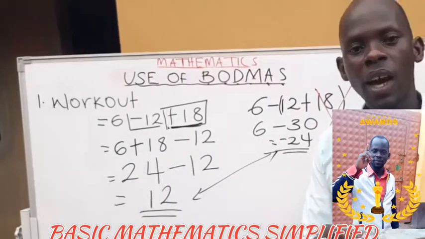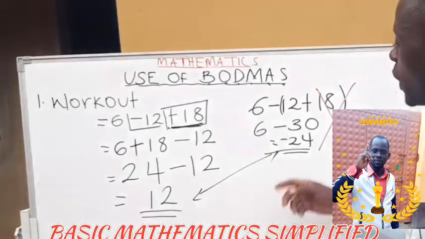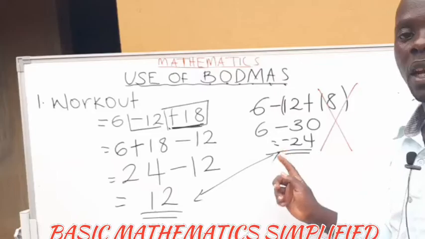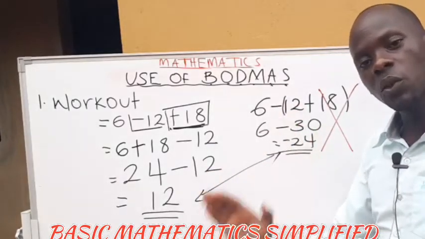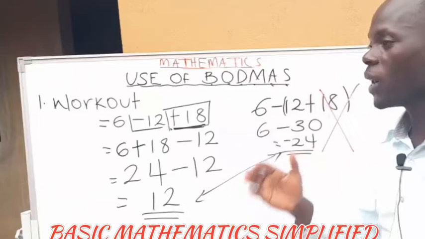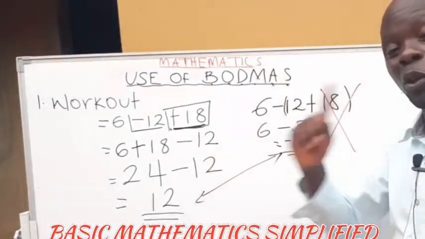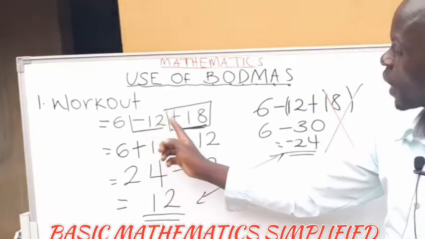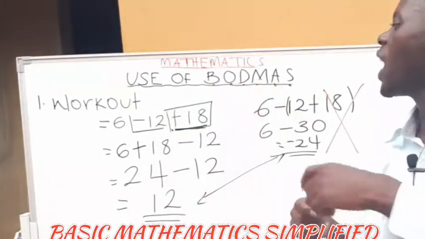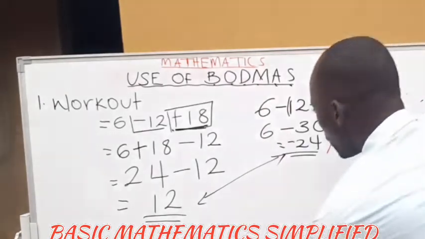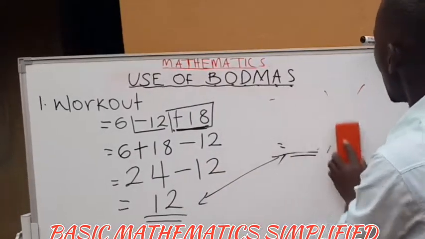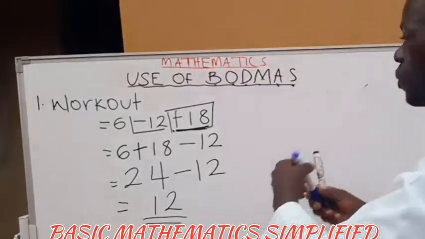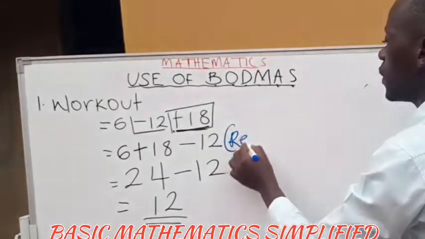That's where I actually get disorganized at times, when somebody says since addition comes first, somebody picks 12 plus 18. I will strongly tell you, please, you are not right. Follow the right way, attend my lessons, and follow these procedures. You will be rightfully on the correct track. 6 minus 12 plus 18, addition comes first. So we rearrange. Actually, the key word here that I might not have written for you is that we rearrange. Be very careful.